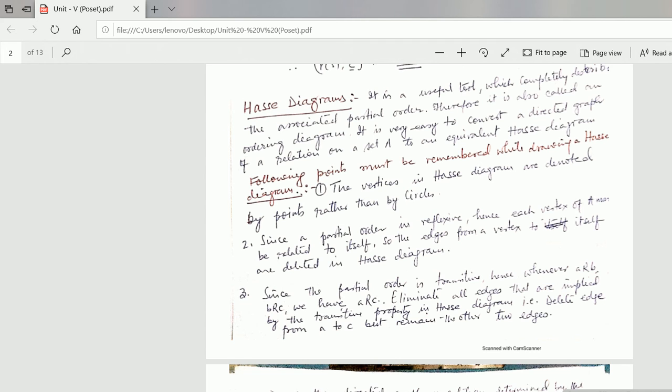Second point, since a partial order is reflexive, each vertex of A must be related to itself. So the edges from a vertex to itself are deleted in the Hasse diagram.